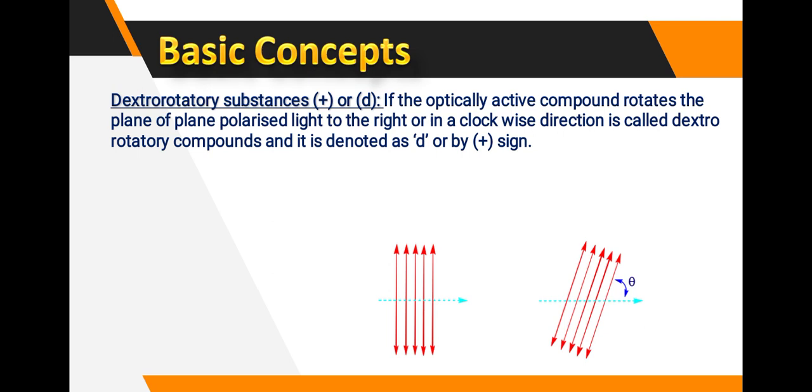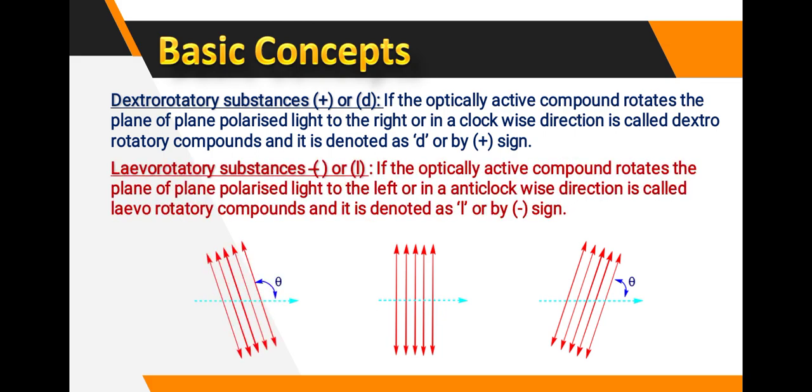Dextro substances: if the optically active compound rotates the plane of plane polarized light to the right hand side or in clockwise direction, it is called a dextro-rotatory compound, and it is denoted by D or by a plus sign. Okay, and when you consider the levo-rotatory substance, it is shown as negative. That means it is opposite to the dextro-rotatory substance.